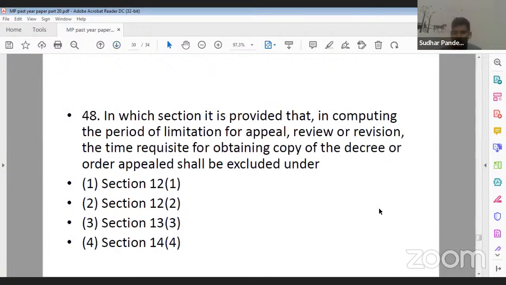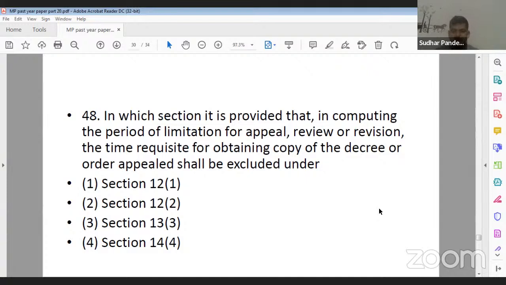Next, question number 48. This is probably one of the most challenging questions I felt in the whole question paper. Question number 48. In which section it is provided that in computing the period of limitation for appeal, review or revision, the time requisite for obtaining the copy of decree or order